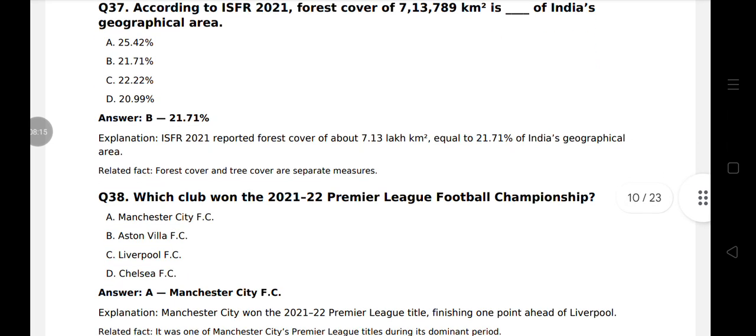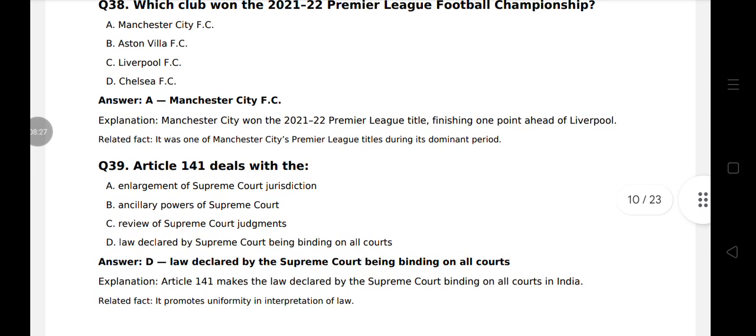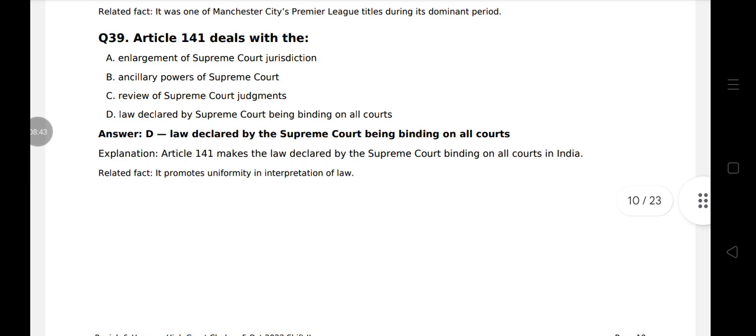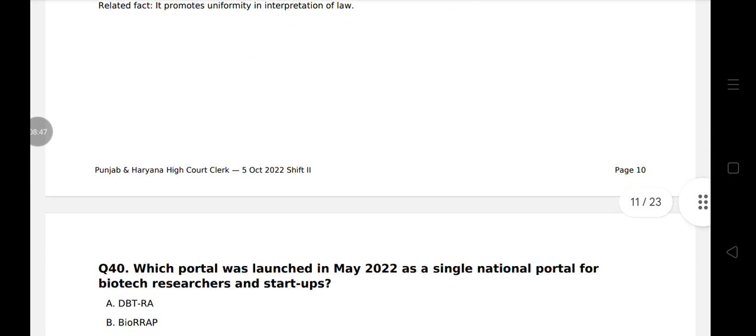Question 38. Which club won the 2021-22 Premier League Football Championship? Manchester City. Question 39. Article 141 deals with the law declared by the Supreme Court being binding on all courts. Article 141 makes the law declared by the Supreme Court binding on all courts of India. It promotes uniformity in interpretation of law.